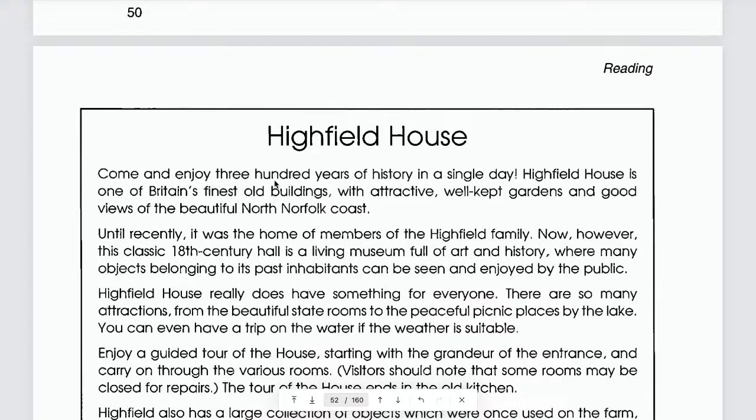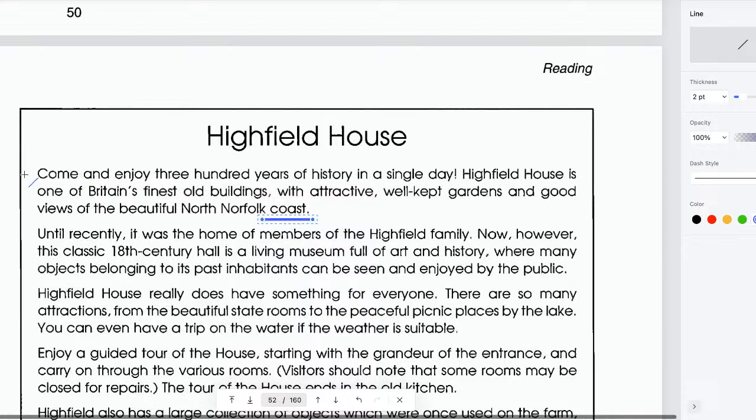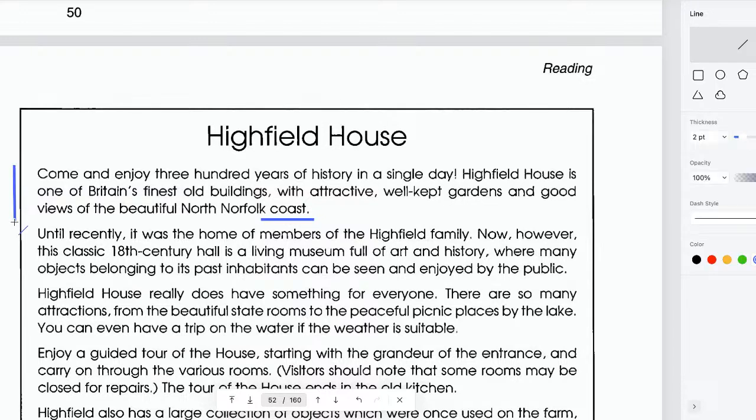Come and enjoy 300 years of history in a single day. Highfield House is one of Britain's finest old buildings with attractive, well-kept gardens and good views of the beautiful Norfolk coast. The most important word is coast. You see that? So you can analyze that word. Actually, you need to mark those 3 lines, okay? And then you can write number 11 next to that.